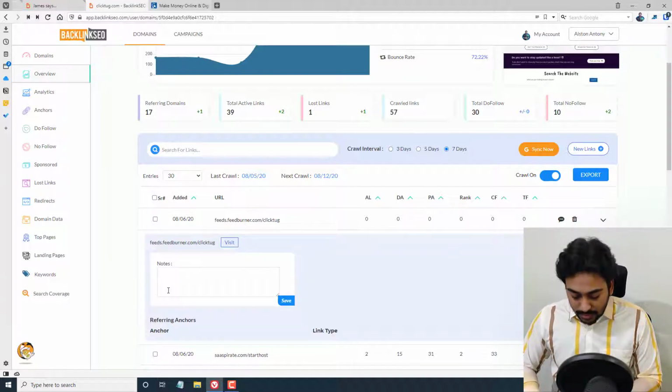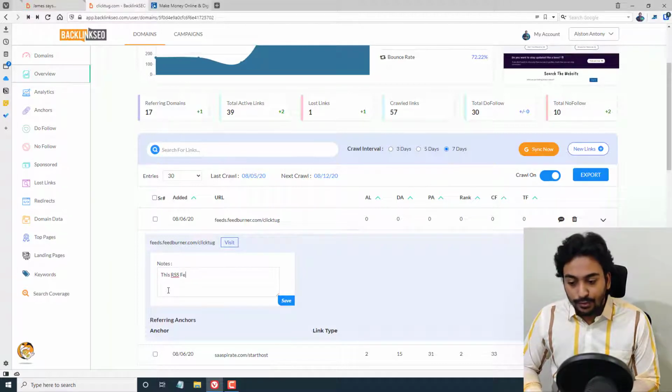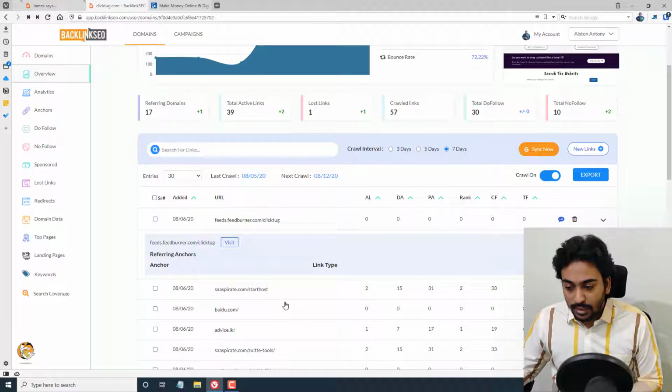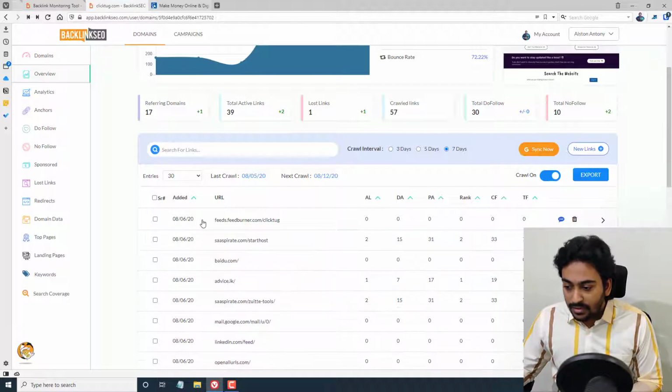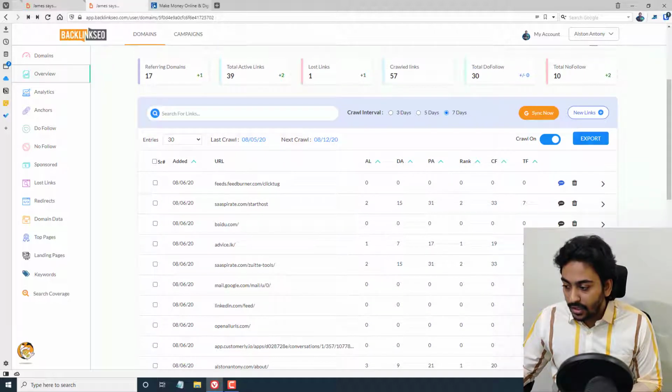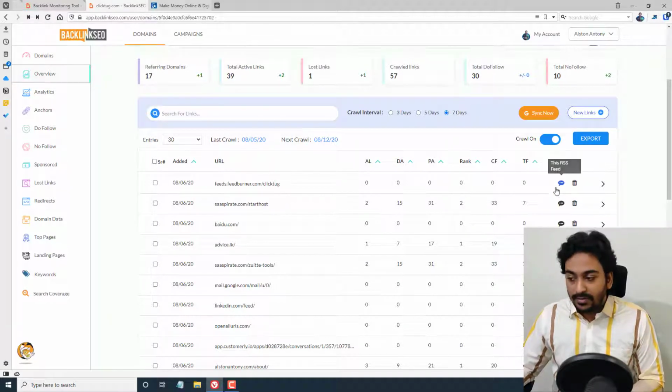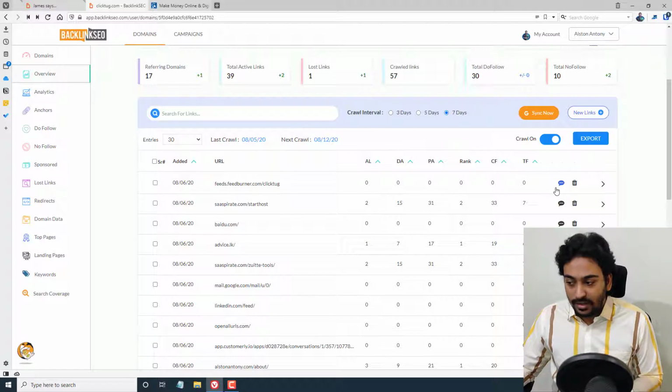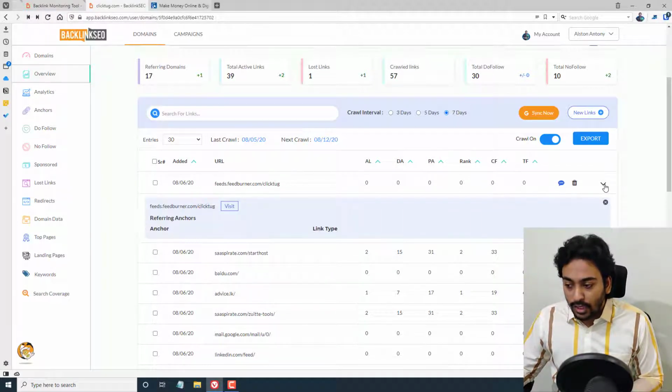For example, this is an RSS feed, some kind of note, it does not really matter. Just click on save. Then you will see a visual difference indicator. For example, you can see all these are grayed out and this one is colored. That means there is a note actually inside that. You can see easily from here. You also have the option to delete it. If I click here, you will get more in-depth knowledge on that.